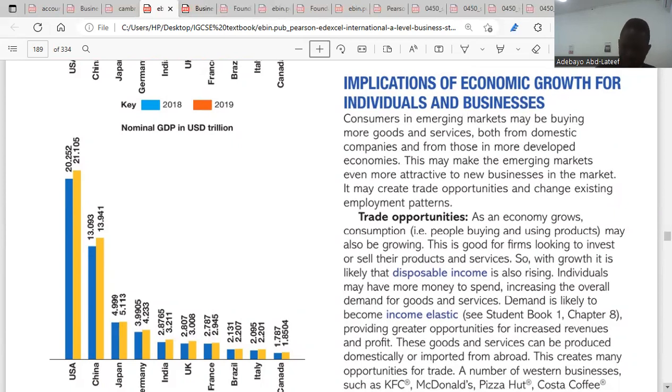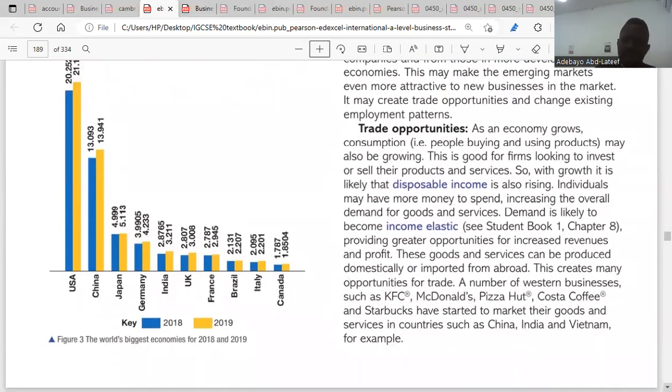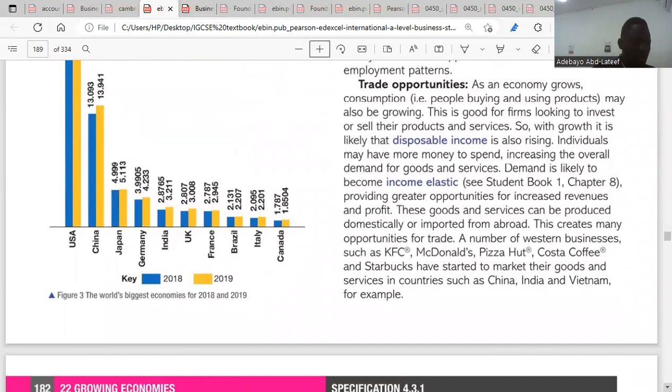When I talk about trade opportunities, here I wrote, as an economy grows, consumption may also grow, which means businesses will continue to earn more revenue and profit. As a result, it will increase both import and export. If there's economic growth, businesses will start making more revenues. As a result, they will increase their profits too, which also implies that employment opportunities will be available.